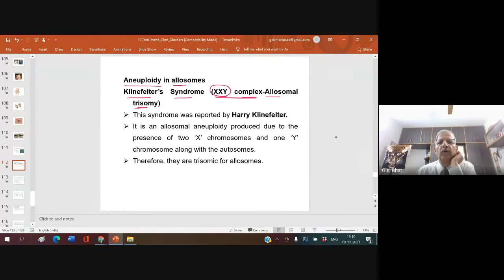This syndrome was reported by Klinefelter. It is an allosomal aneuploidy produced due to the presence of 2 X chromosomes and 1 Y chromosome along with the autosomes. Now you tell me how this may happen. There are 2 X chromosomes and 1 Y. What is the chance? What might be the reason? How might it happen? Anyone?